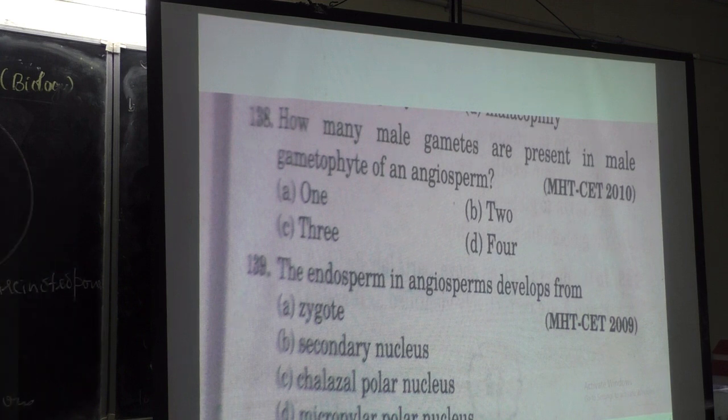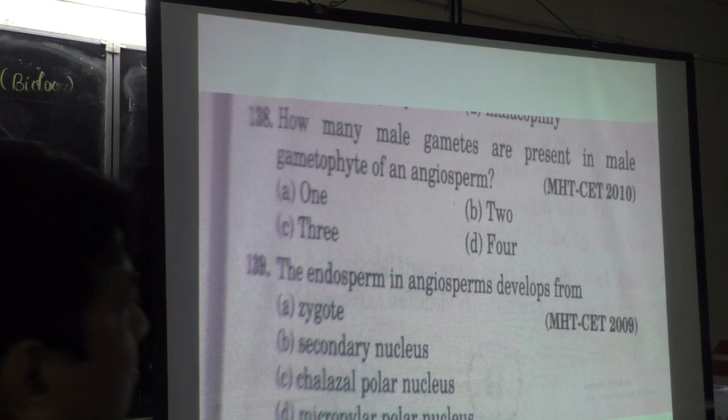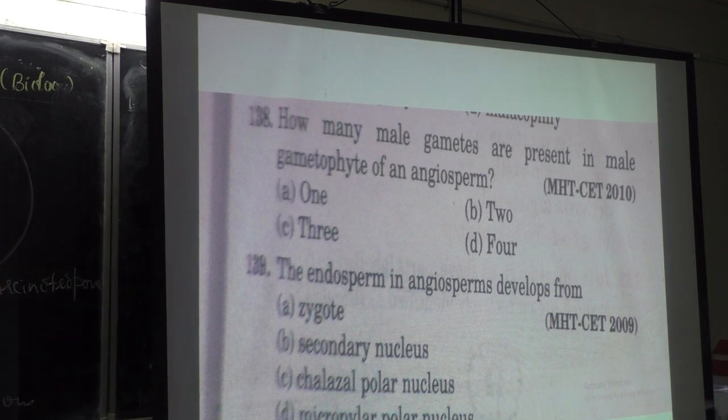Then, how many male gametes are present in male gametophyte of an angiosperm? This is MHT CET 2010, that is Maharashtra.